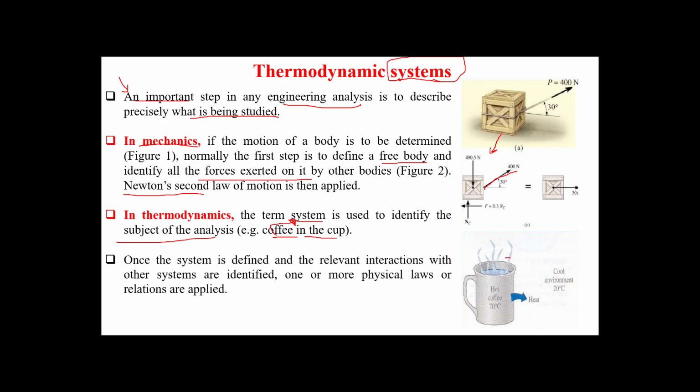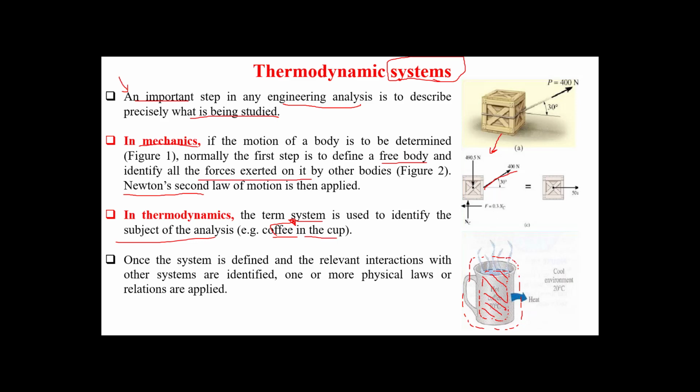Sometimes we draw a control volume. This control volume, as we mentioned earlier in fluids, differs from this control volume, which cares about what's inside the cup. The smaller control volume covers the coffee only. So this is our system.